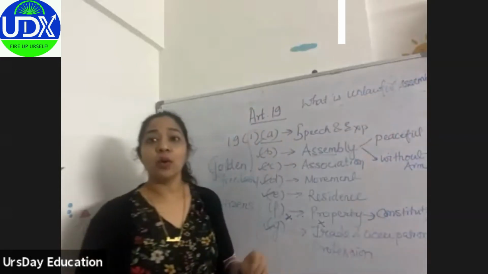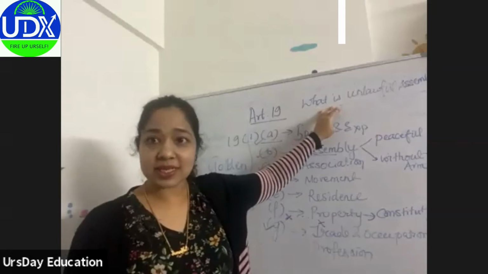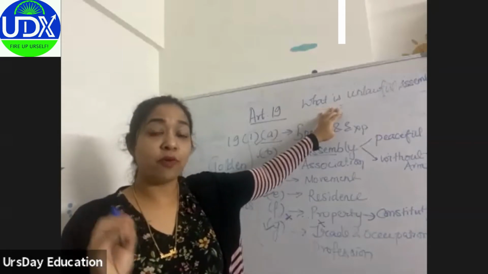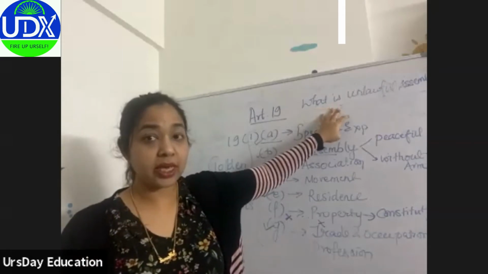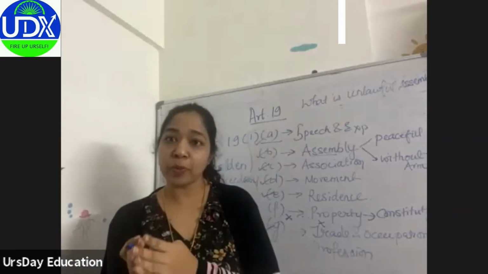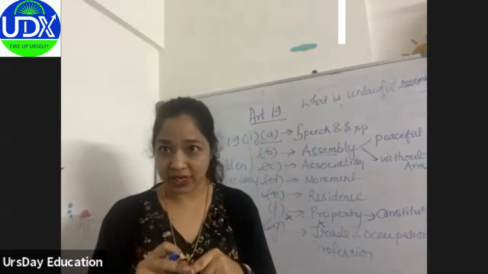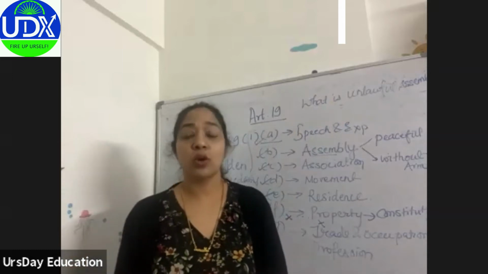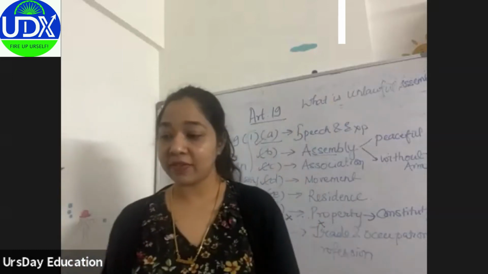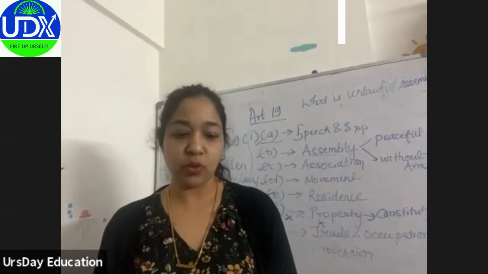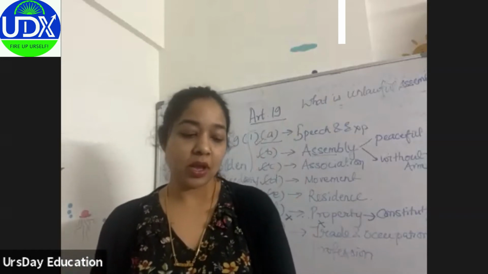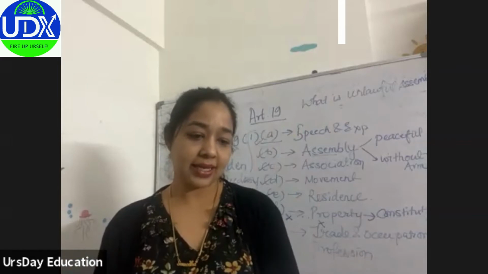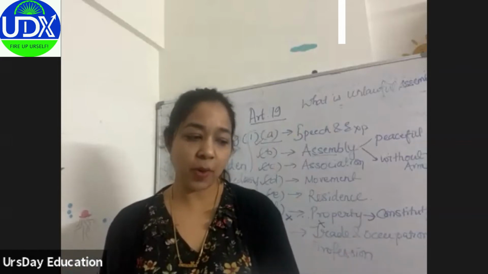Okay. Now under this, it has been said that if there are 5 or more people having one common object, which is not a lawful object. I will read out those 5 things for you, and then you let me know if you have any doubt. So it reads as, this is from IPC.